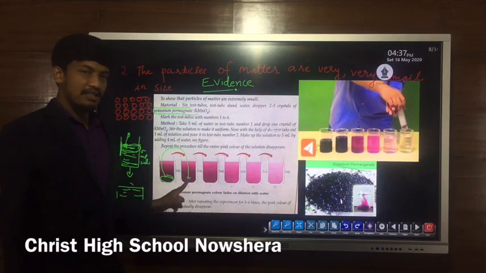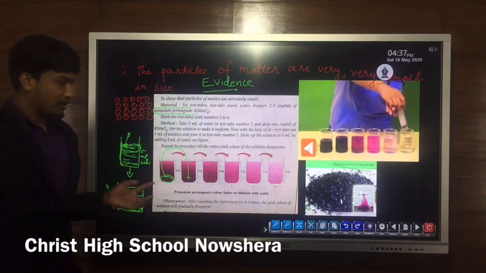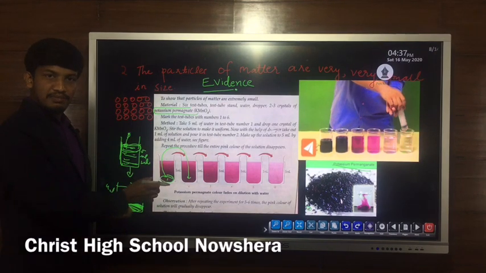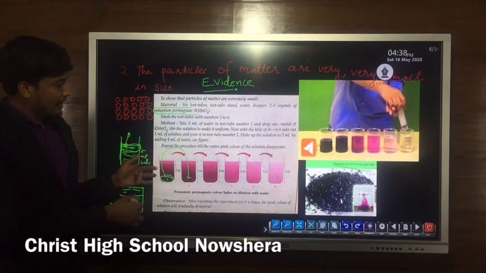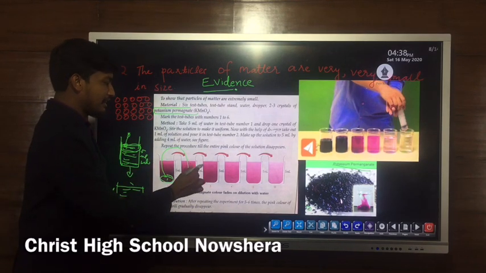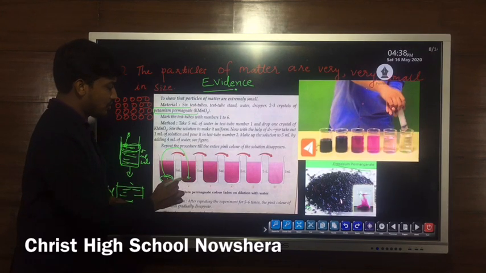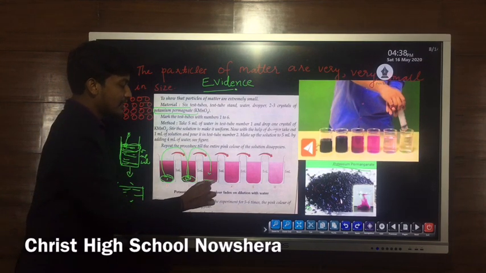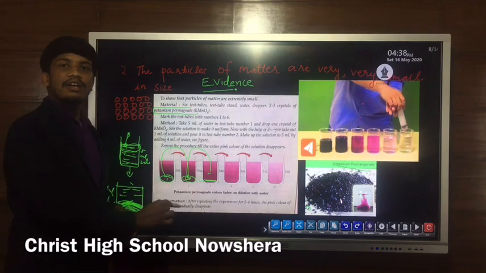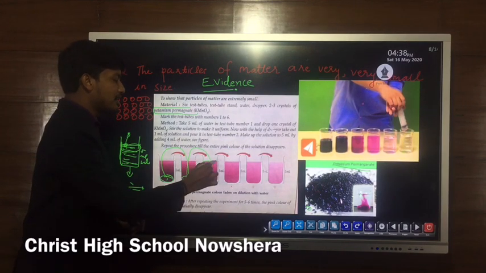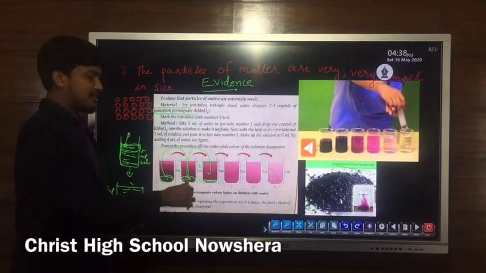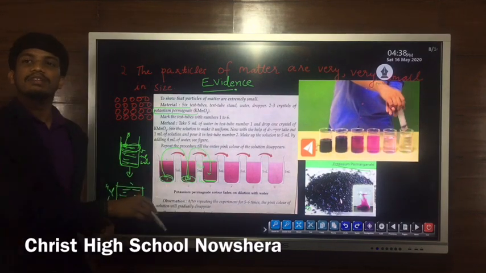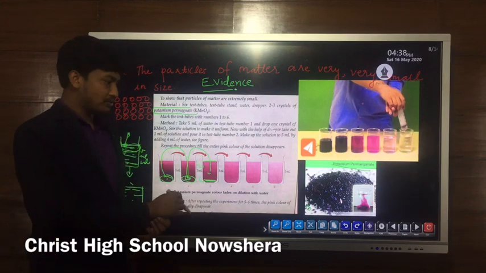Again we will see the pink color, because we have taken 1 ml potassium permanganate solution from the first test tube. And in the third step, we will take the third test tube. In the third test tube, we will take 1 ml of this solution from the second test tube, and the remaining 4 ml we will put as water and mix well. Then the same process we have to repeat.